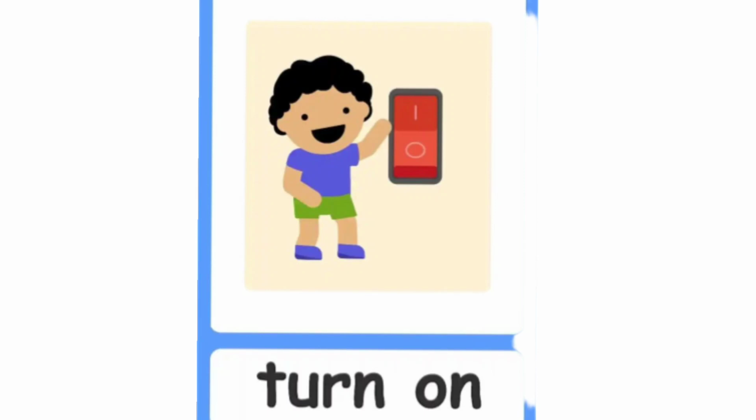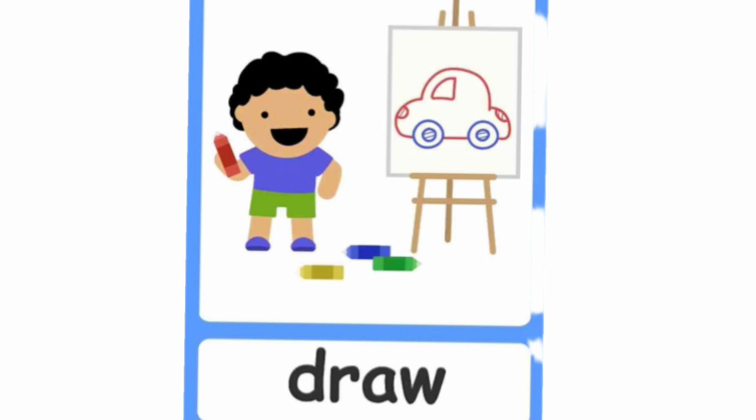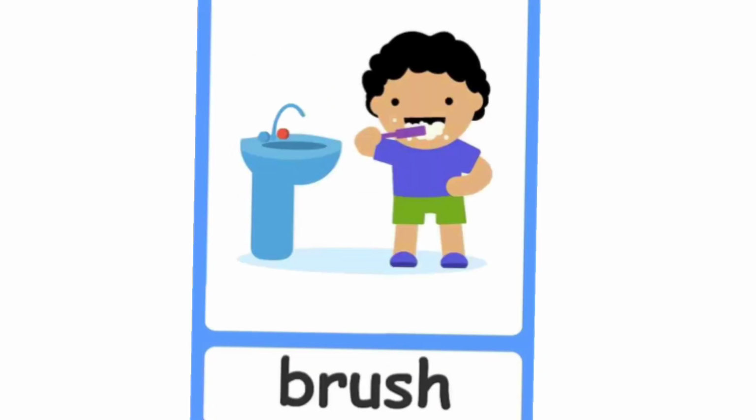Action is turn on, switching on button. Turn on. See, he is watching something. Drawing, draw. Go to, he is going somewhere. Go to. He is brushing his teeth.